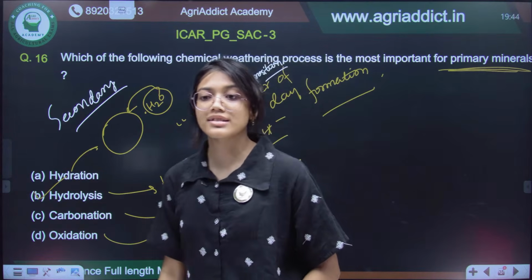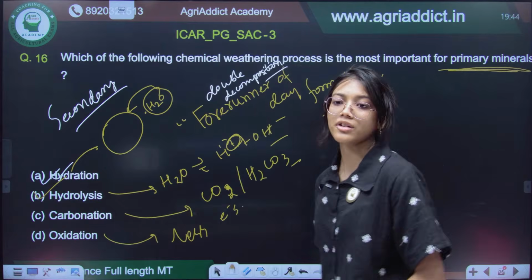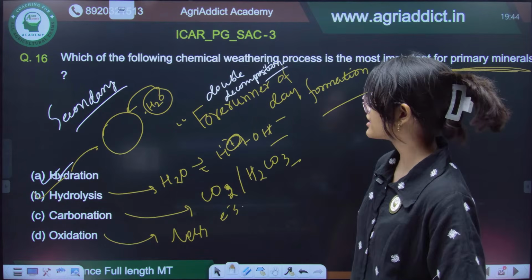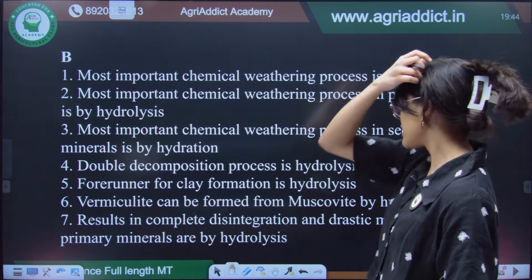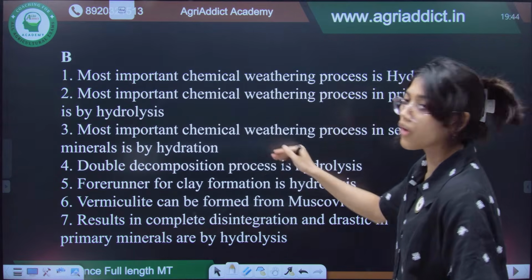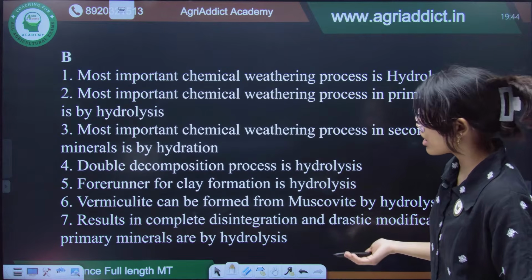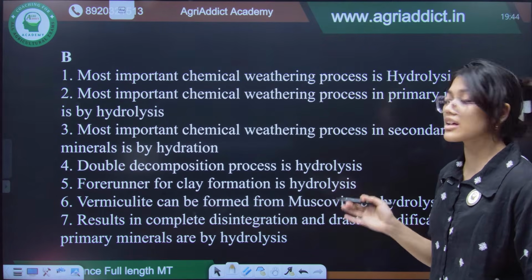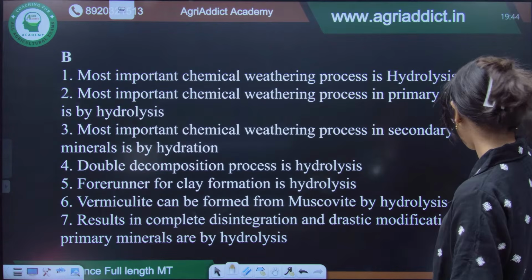So, if these are secondary minerals, yes, then hydration will be the most important process. Okay, good. So, here it is given the description of all the different processes, most important chemical weathering, and you have to memorize each and every point because it is very important, all the processes of chemical weathering.